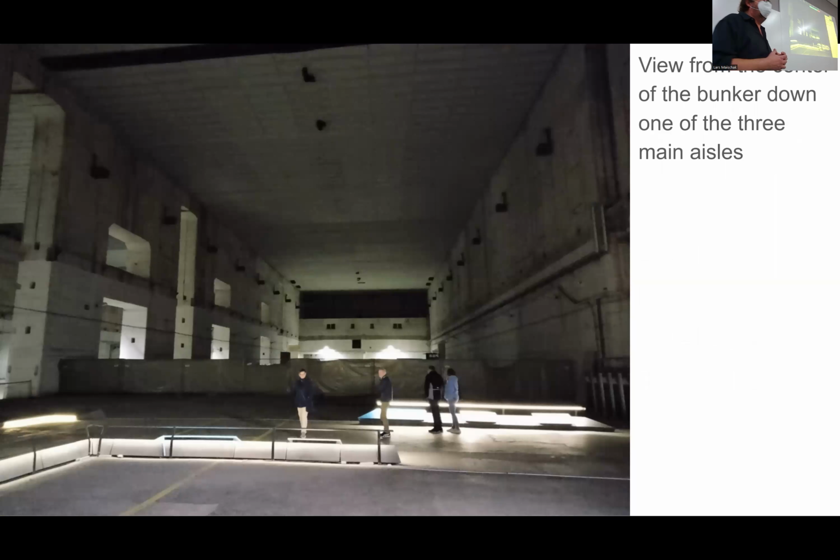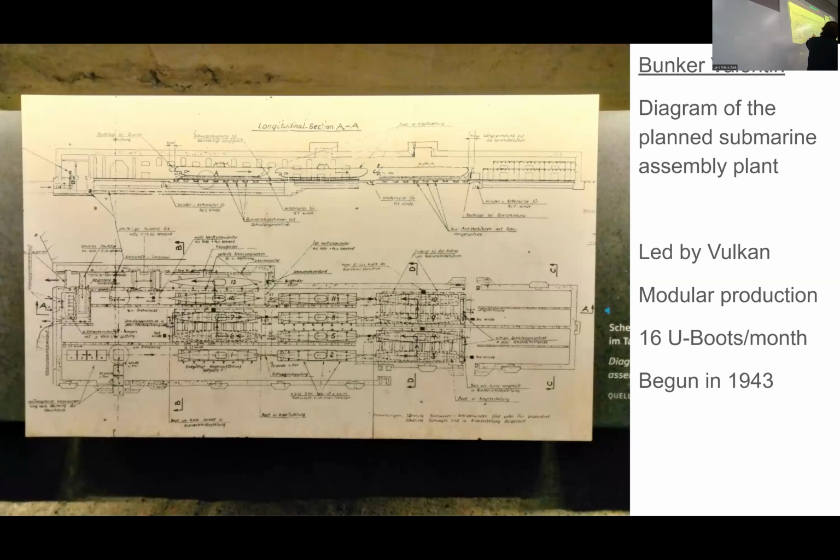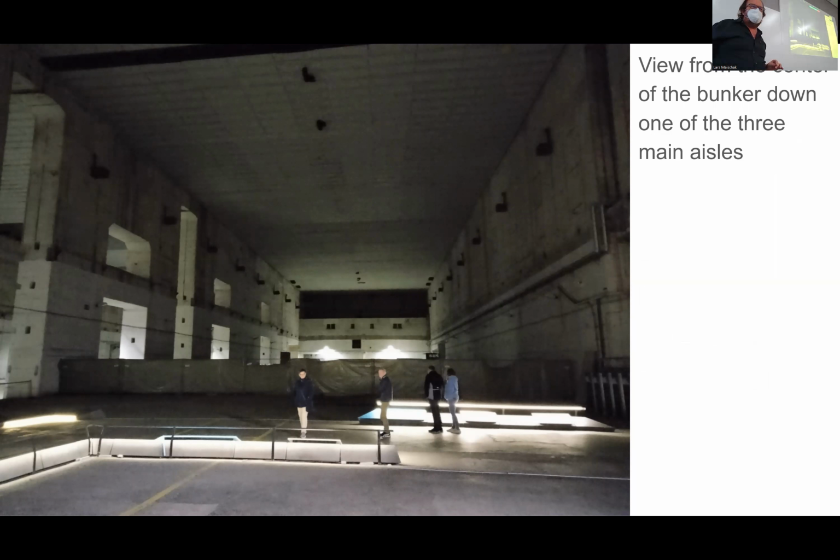Here, you have a view from inside the bunker. We are about here, I want to say. We're pretty much exactly here looking this way. So we're looking only at half the bunker, and the breadth of the place, that's also only half of it. And you see by the human scale of the figures we're looking at the exhibit, and it's cold and drafty, and it's a forbidding place, and it's spooky too, just how humongous this is.